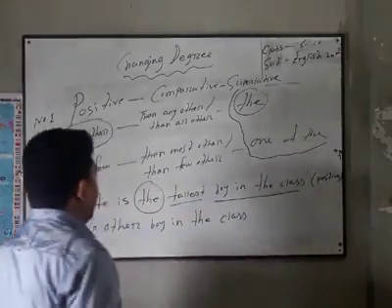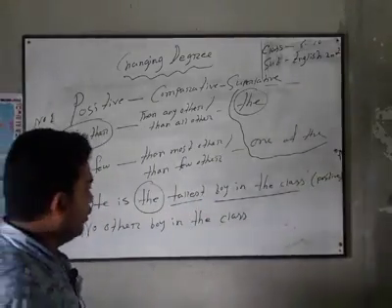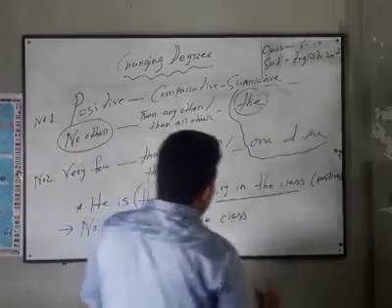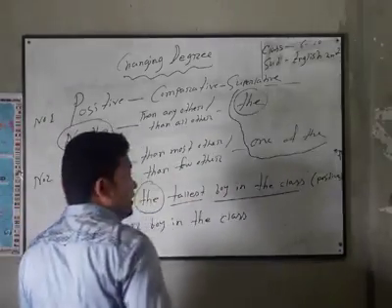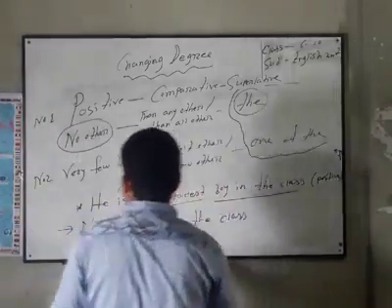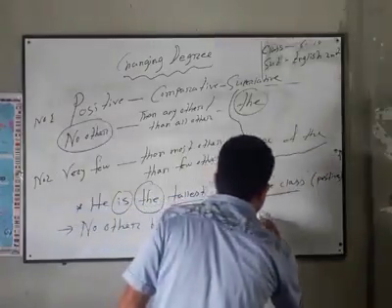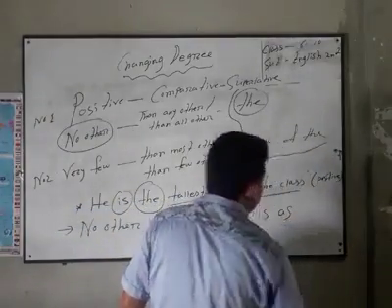"No other boy in the class." Then we will use the verb according to our structure. Here the verb is "is,"